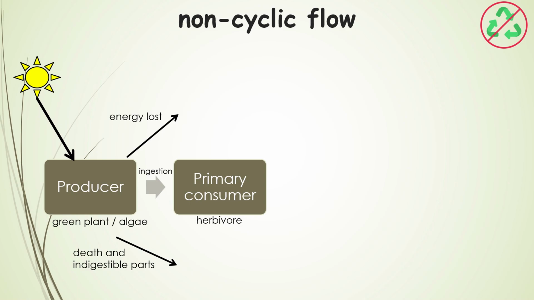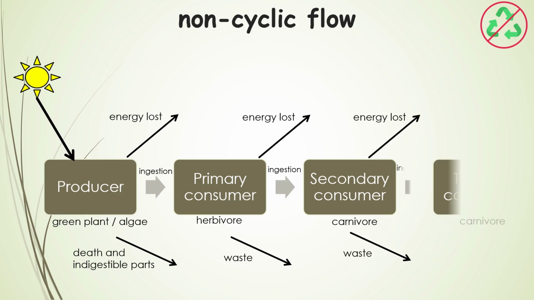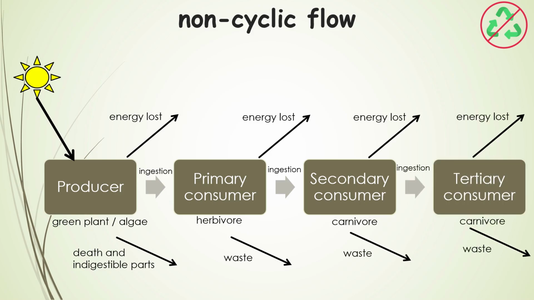Energy is also lost from the primary consumers as heat from respiration. Primary consumers also ingest and excrete waste, which is not consumed by the secondary consumers. The same applies between secondary consumers and tertiary consumers. At each trophic level, on average, only around 10% of the original energy is passed on to the next trophic level.